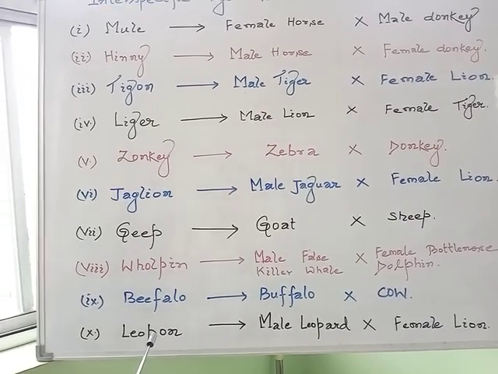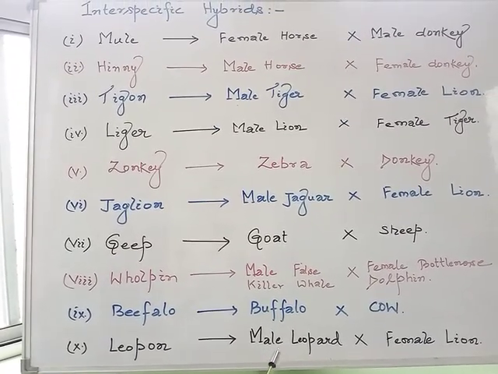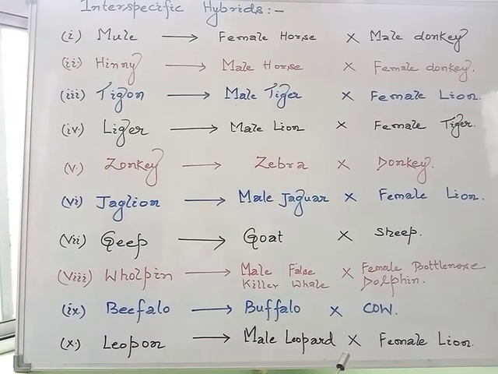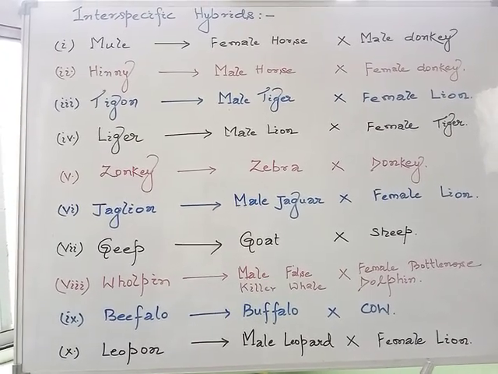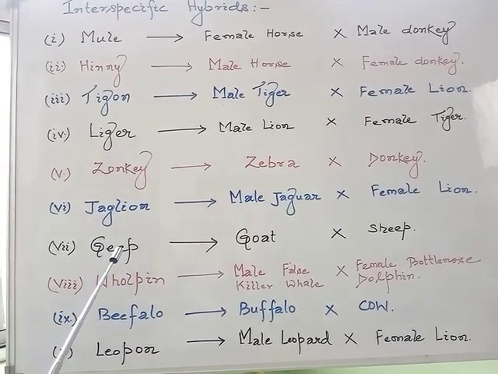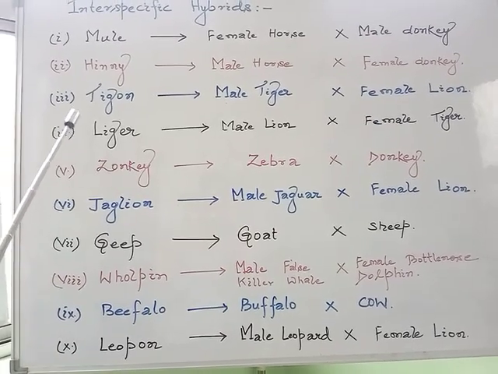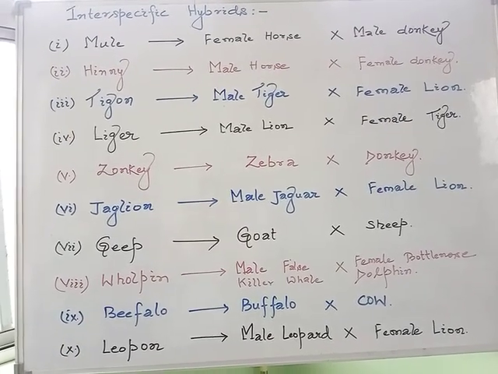Just like the tenth one, the leopon, is developed by crossing a male leopard with a female lion. So these were a few examples of interspecific hybrids. There are many more, which have been developed artificially.